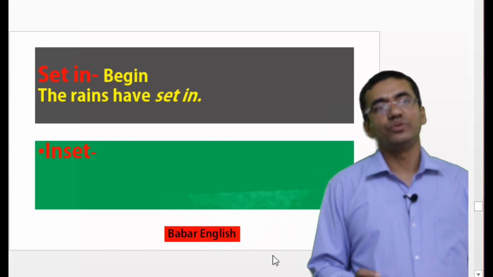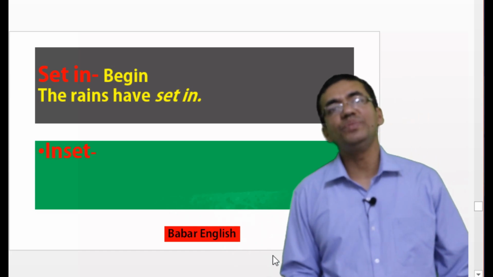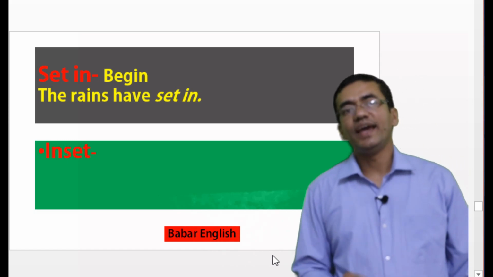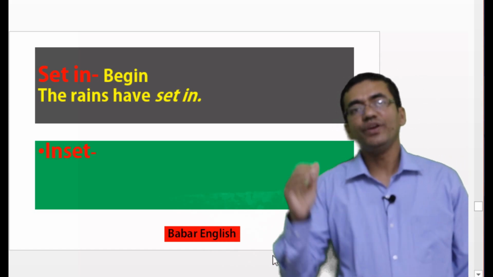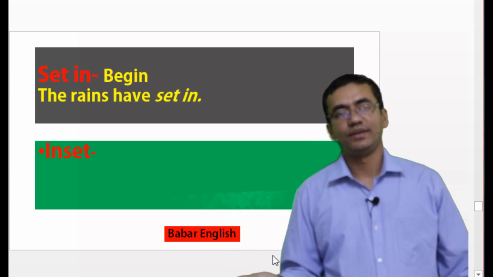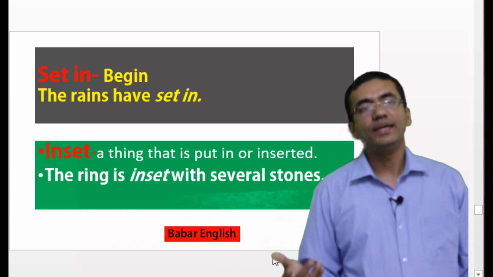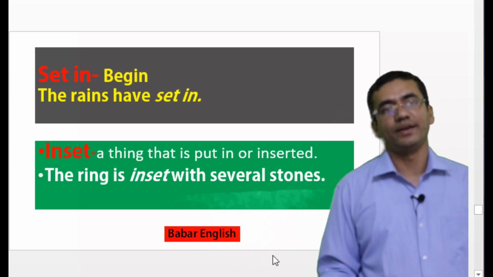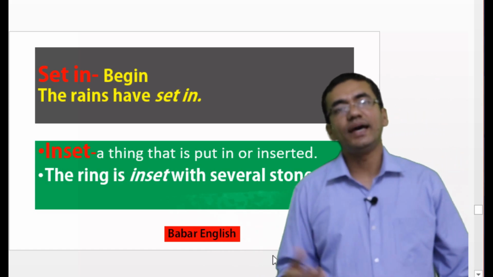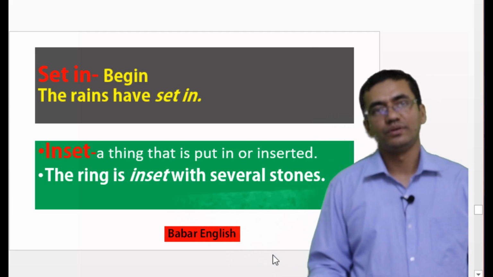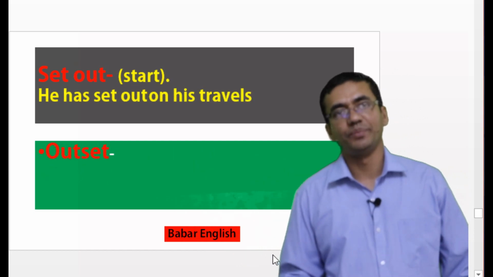Our next phrase is set in. Set in means begin. Suppose you can say the rains have set in. Now if we invert this word, it will become inset. What is the meaning of inset? Inset means a thing that is put in or inserted. Suppose we can say the ring is inset with several stones or several diamonds, you can say.